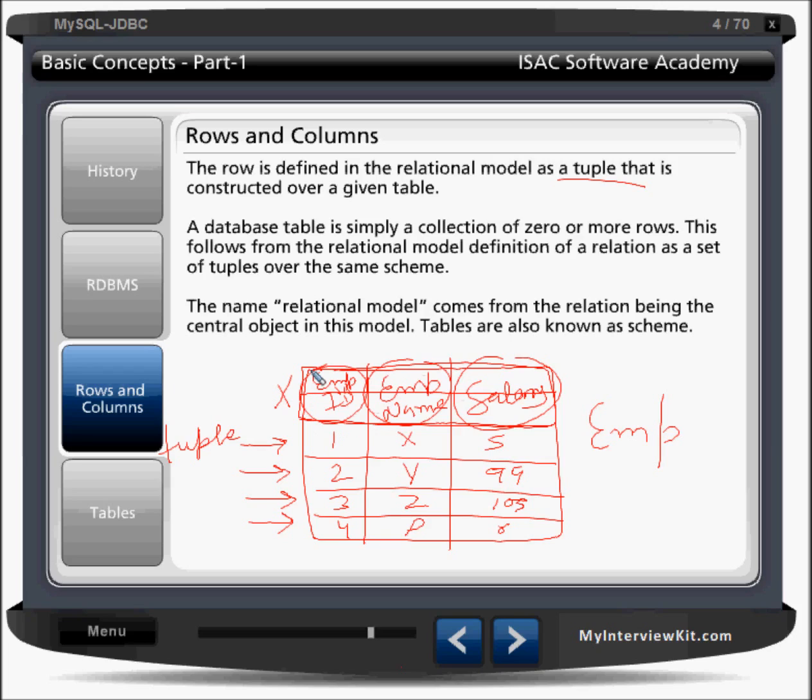These are called attributes. So 3 attributes are there, right? The whole table, named EMP, we can say is a table. We can also call it a relation. So the formal name of table is relation. The formal name of row is tuple. The formal name of column is attribute, right?